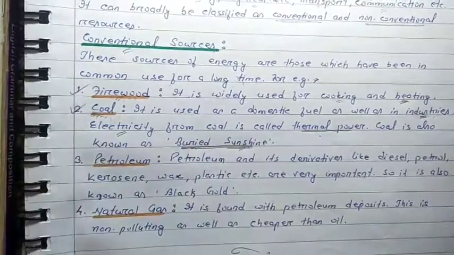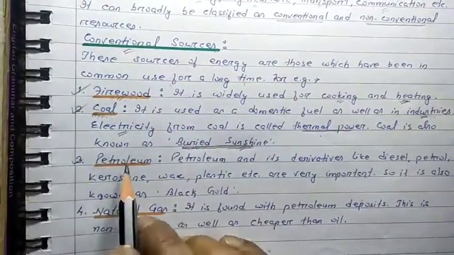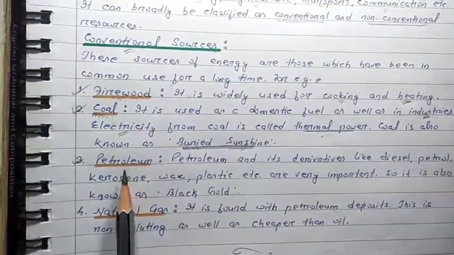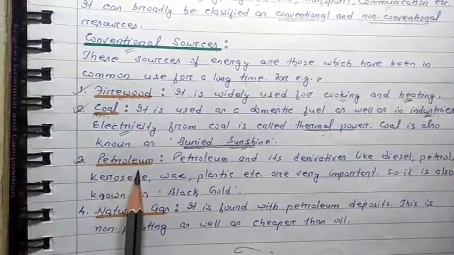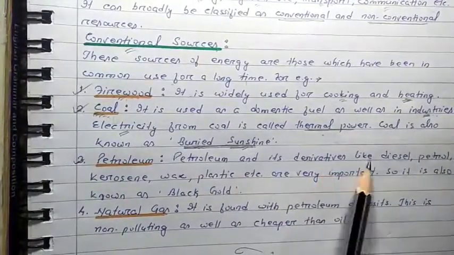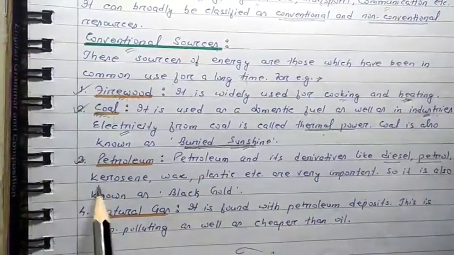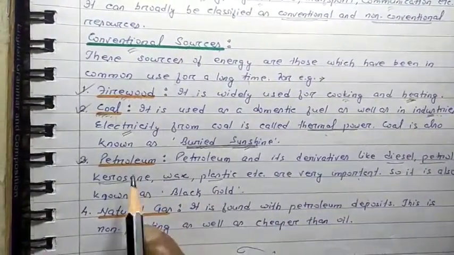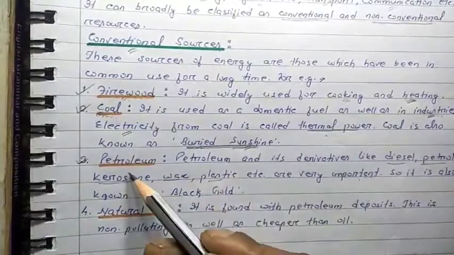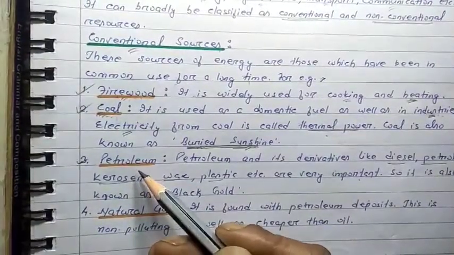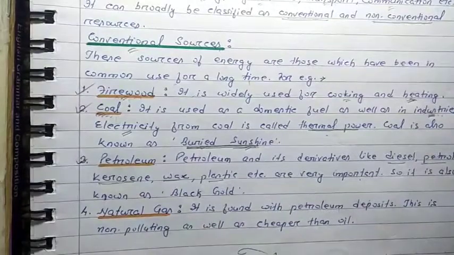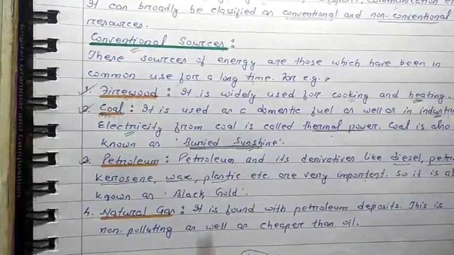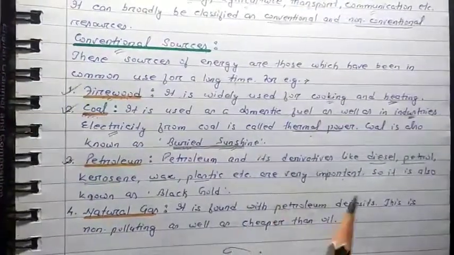That's about coal. The third one is petroleum. Petroleum is very important. We can say our life is directly connected with the different byproducts of petroleum. Petroleum and its derivatives like diesel, petrol, kerosene, wax, plastic, etc. are very important. Generally, petroleum is obtained from crude oil. Crude oil is drilled out under the earth's surface. Then it is taken to the factories. It is refined and it is given different types of forms.